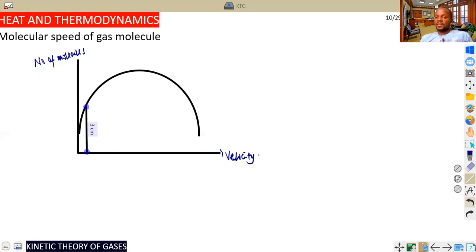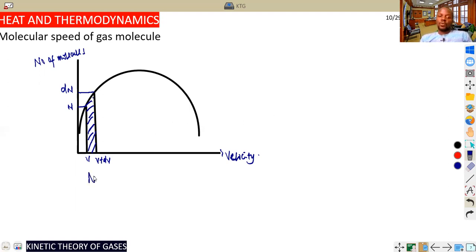So let's take velocity v, the velocity of a molecule at a particular point where the number of molecules is n. Then maybe we have an elemental shift, just a small shift. We move from v to another point we call v plus dv. It is nothing so difficult to understand. There's an elemental shift in my velocity from one point to another. Then definitely there'll be a change in the number of molecules, which we call dn. That is the new change when I move from a particular velocity to that.